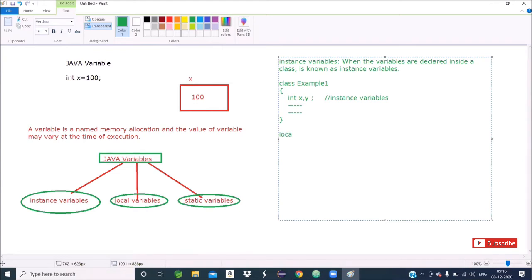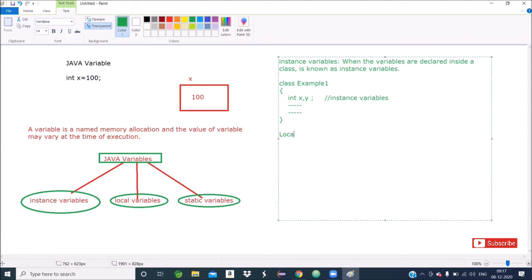Sir, can we write two variables at a time, like int x, y? Can n number of variables be declared at a time? Int x comma y comma z comma p comma n comma q, in this way we can declare. And they may have different types also. Till now, I have not come to the point of type. So int type variables you can declare in this way: int x comma y comma z comma p.